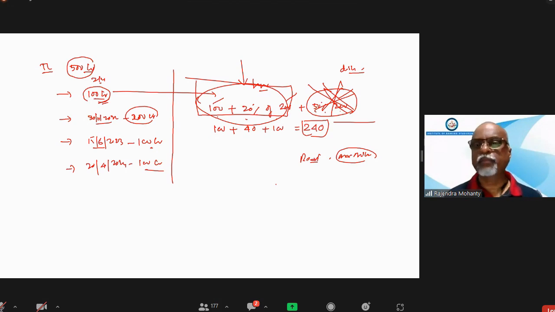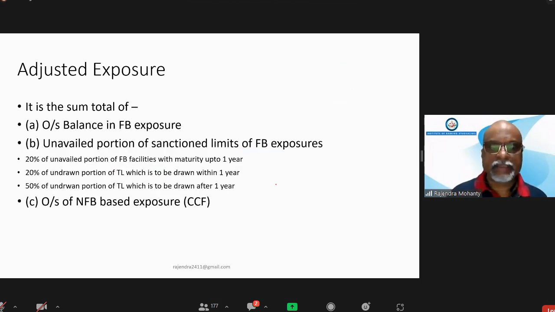In the Macmillan book, it is given clearly. Please go through that after I complete the session. Now, is it clear to everybody? Yes, sir. Okay, fine. So this is the thing, we have the adjusted exposure.